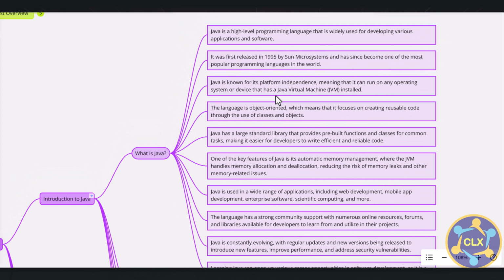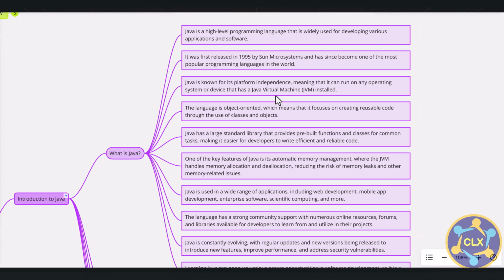But I will share this mind map with you all as this series is completed. There you can go and have a look at these points, and this will be handy for you whenever you want to know what is Java and what are the features of Java. But I will point out some of the points. I will read along with you some of the points so that you get to know.